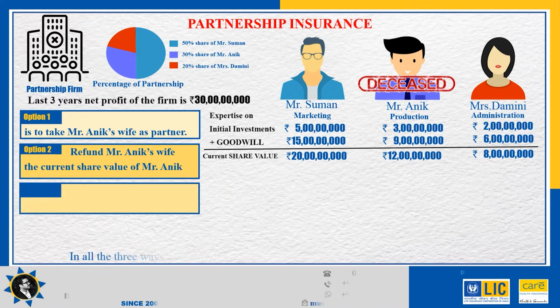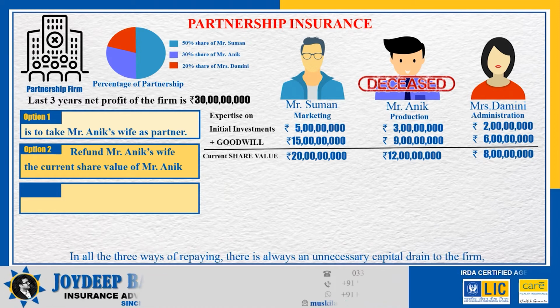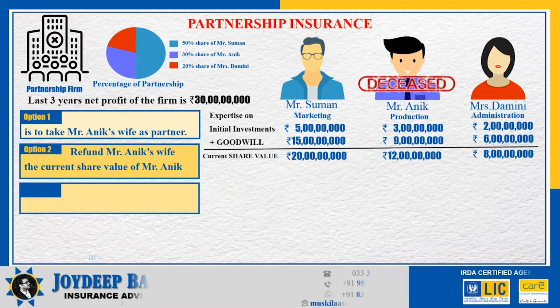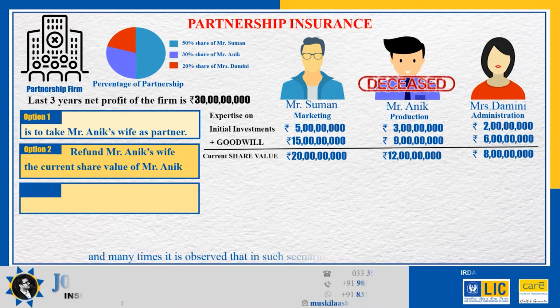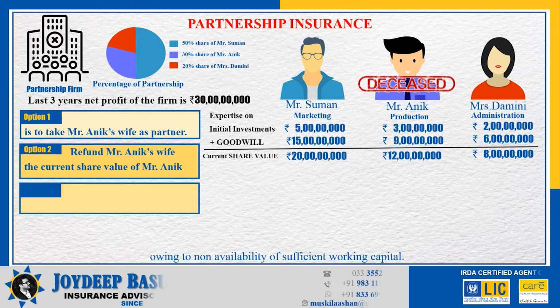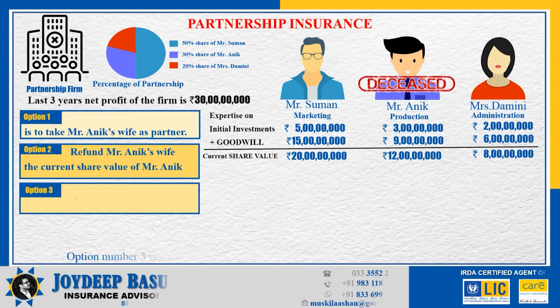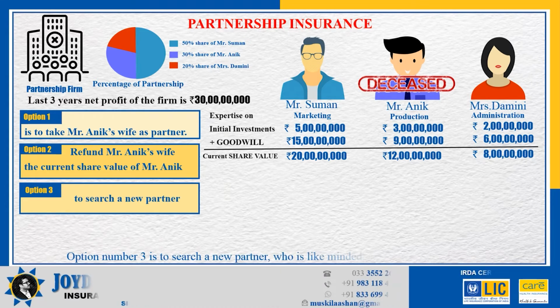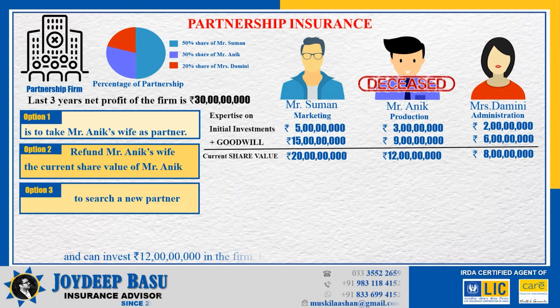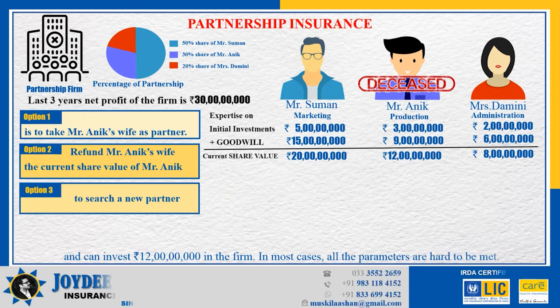In all the three ways of repaying, there is always an unnecessary capital drain to the firm, and many times it is observed that, in such scenario, the firms were sold or closed, owing to non-availability of sufficient working capital. Option number 3 is to search for a new partner, who is like-minded, equally skilled as Mr. Anik, and can invest rupees 12 crores in the firm. In most cases, all the parameters are hard to be met.